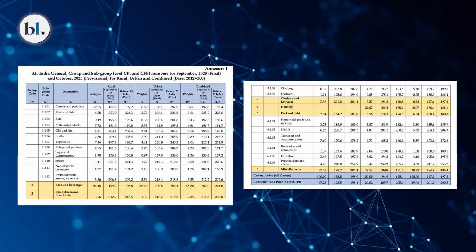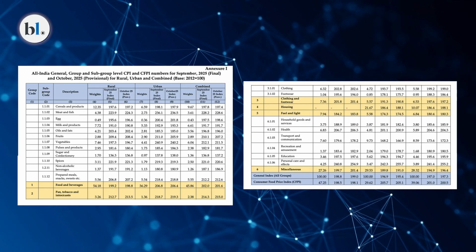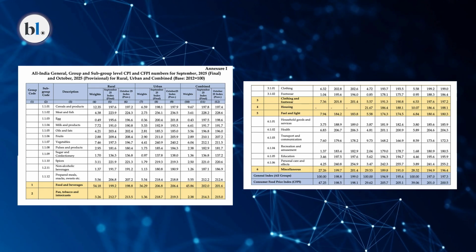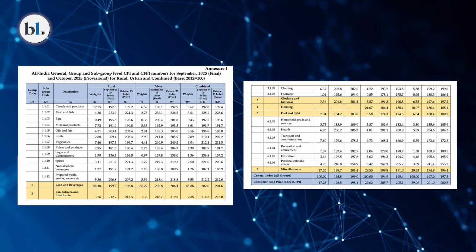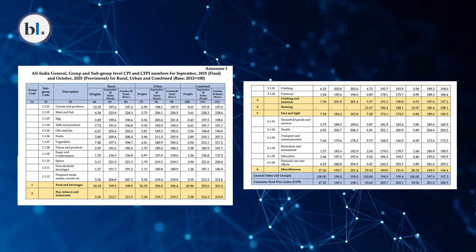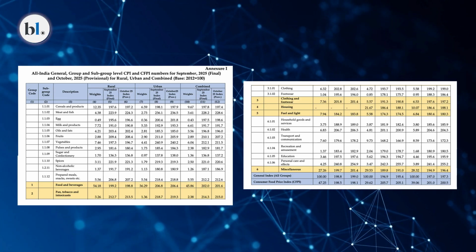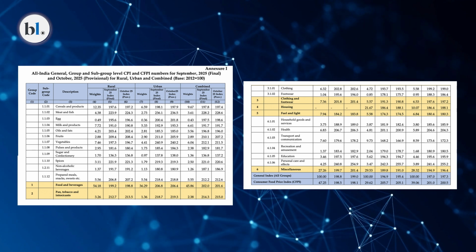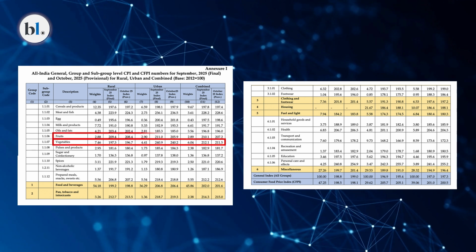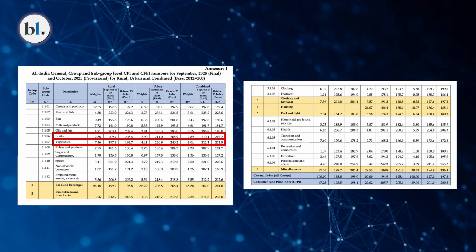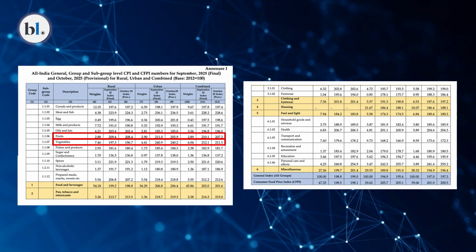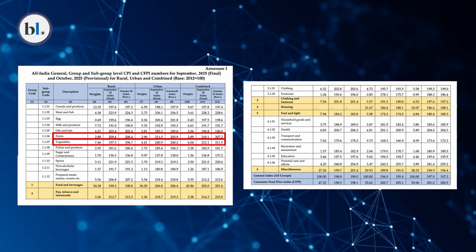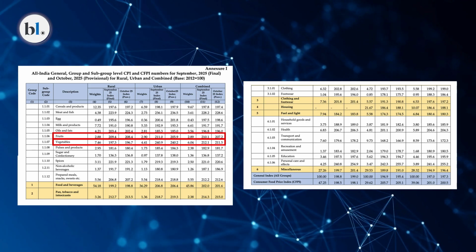The second, which is a very important one, is the prices of fruits and vegetables. If you see the entire data set, then you will find that the food inflation is continuously in the deflationary zone. Deflationary, that is the negative inflation. So for 4 or 5 successive months, we are seeing food inflation negative. That means the prices of vegetables, fruits, and various other food items are showing decline. And the most important one is the vegetable.